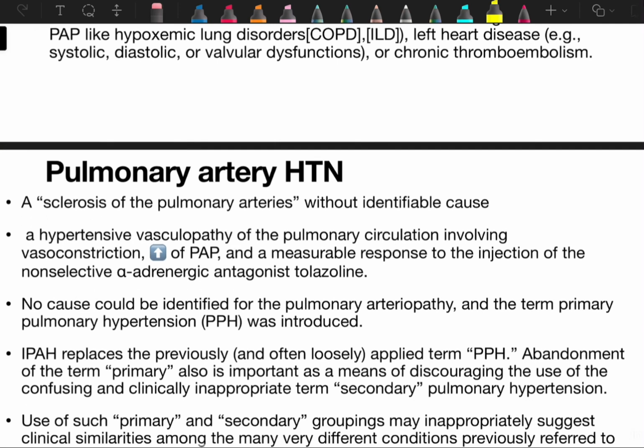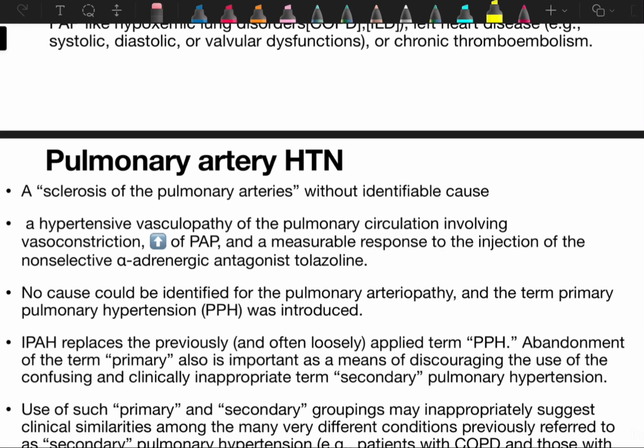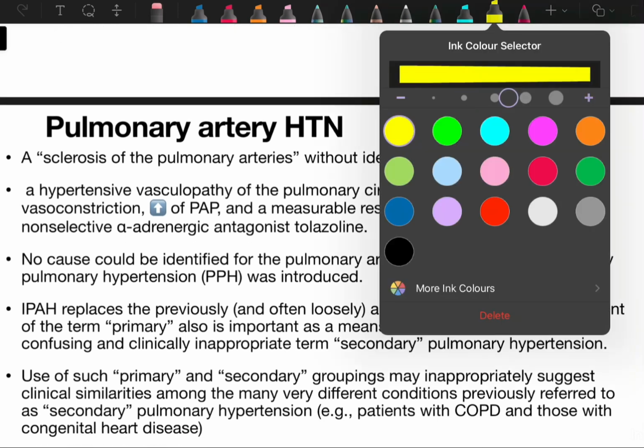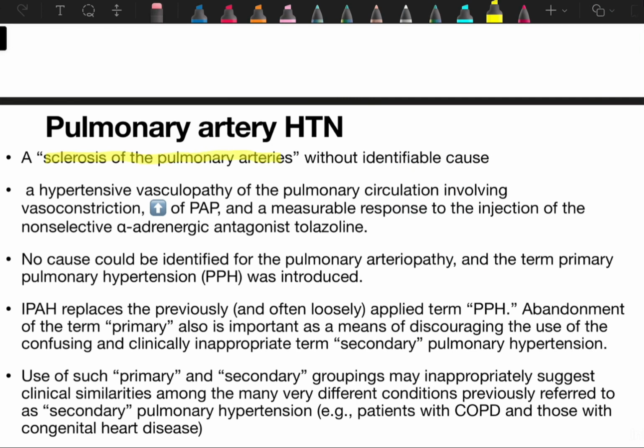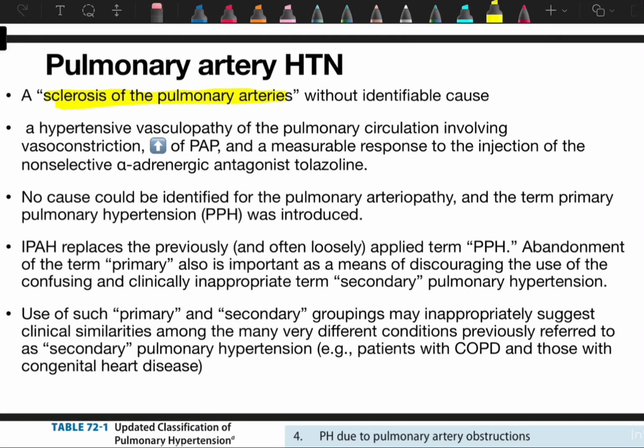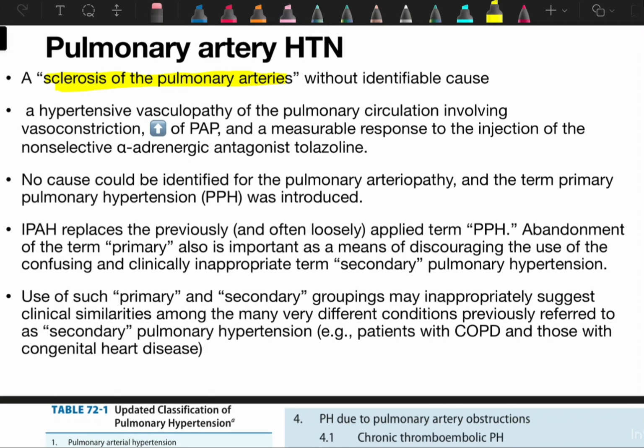What is the definition? It is sclerosis of the pulmonary arteries without an identifiable cause. A hypertensive vasculopathy of the pulmonary circulation involving vasoconstriction, increase of pulmonary artery pressure, and a measurable response to the injection of a non-selective alpha-adrenergic antagonist like tolazoline. So when we give a vasodilator, it creates vasodilation. No cause was identified for the pulmonary arteriopathy, and the term primary pulmonary artery hypertension was introduced.